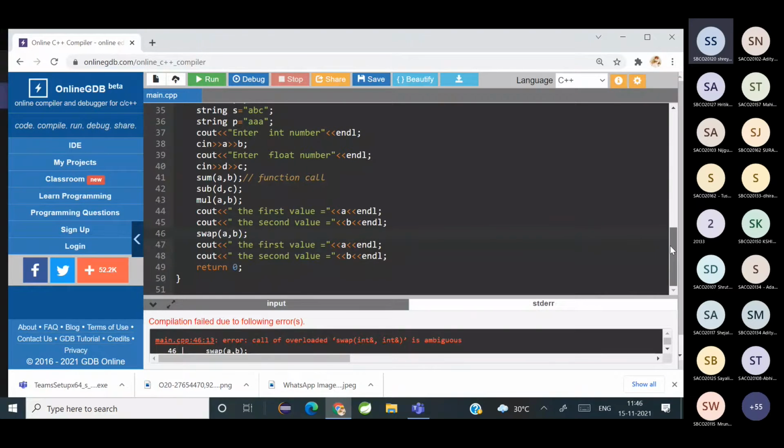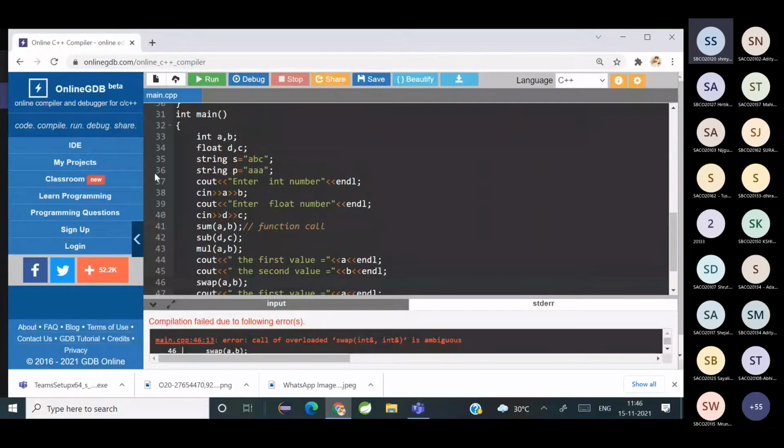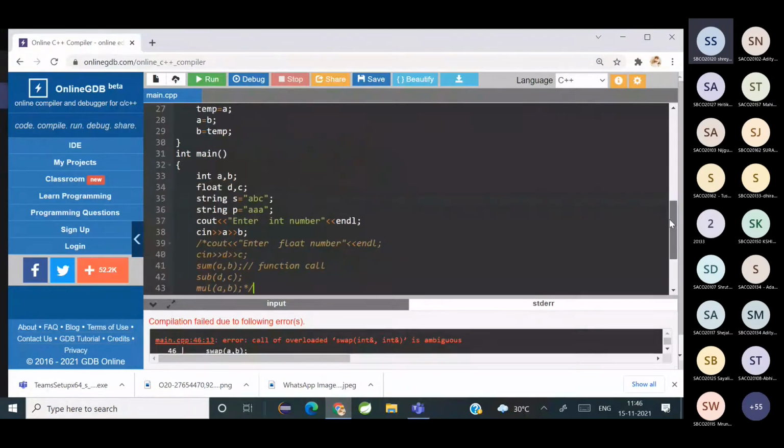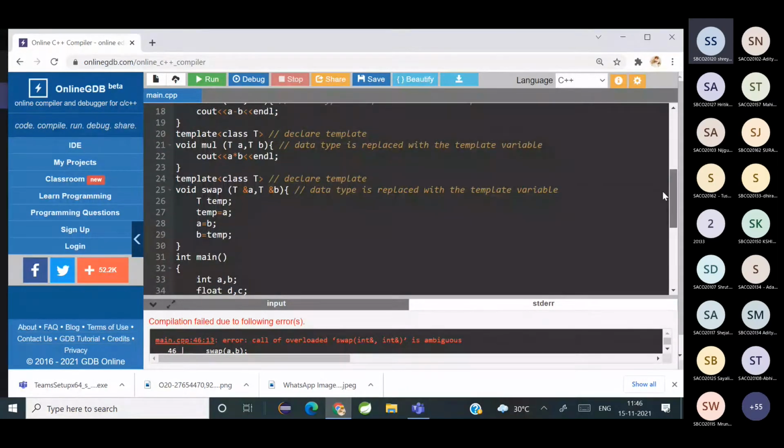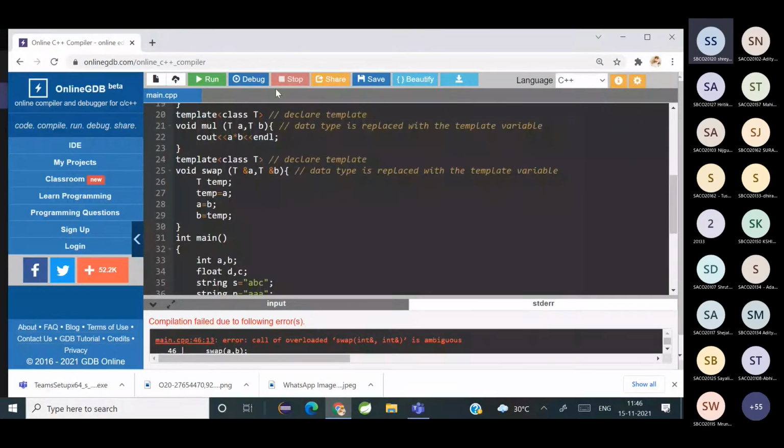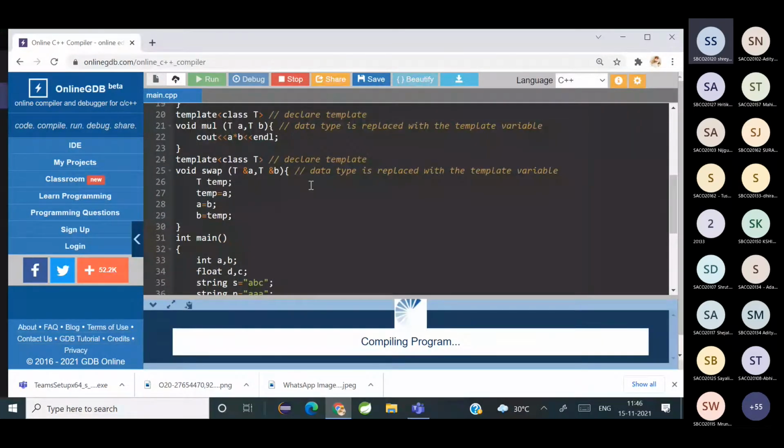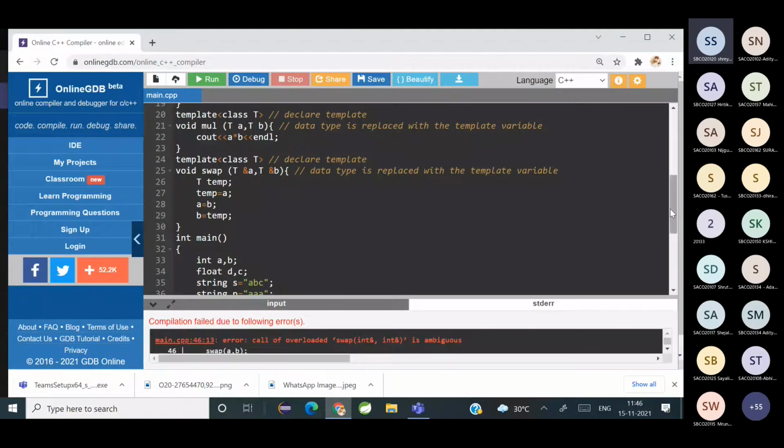Line number 46, right? Swap A, B, ampersand A, ampersand B. It's still showing ambiguous.